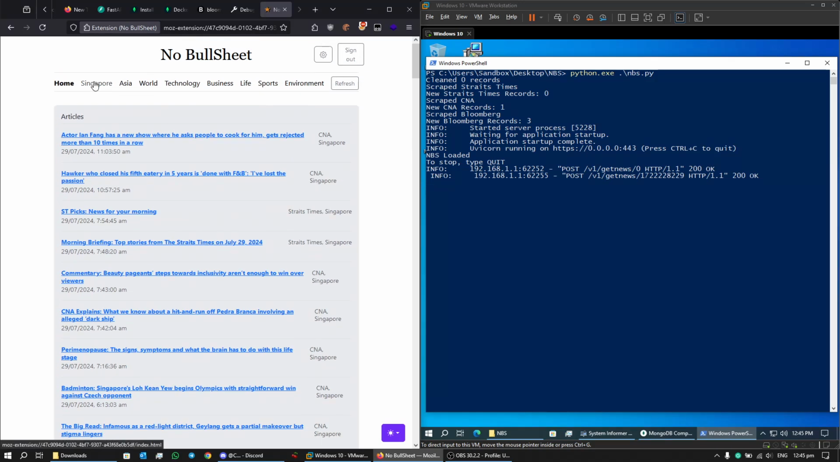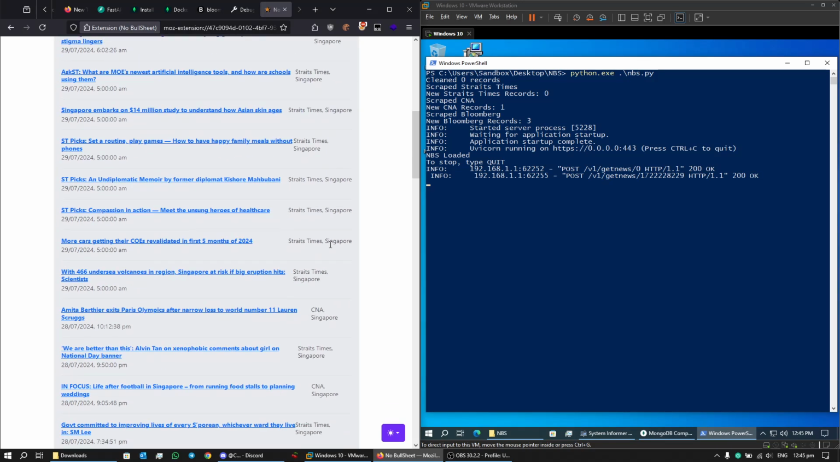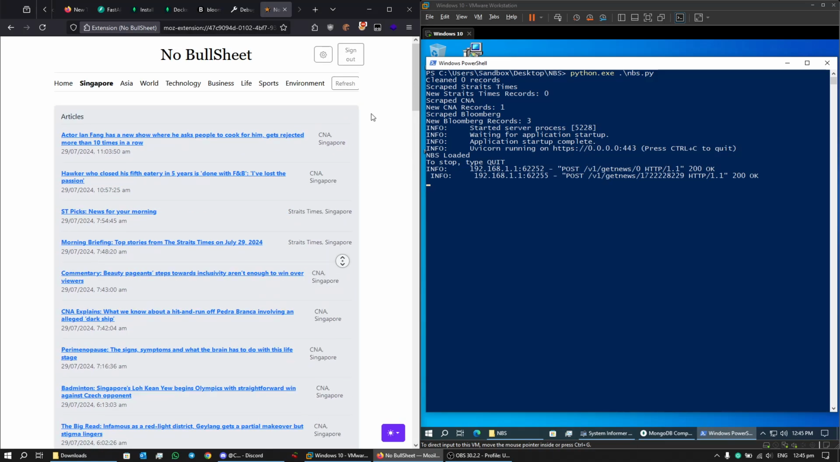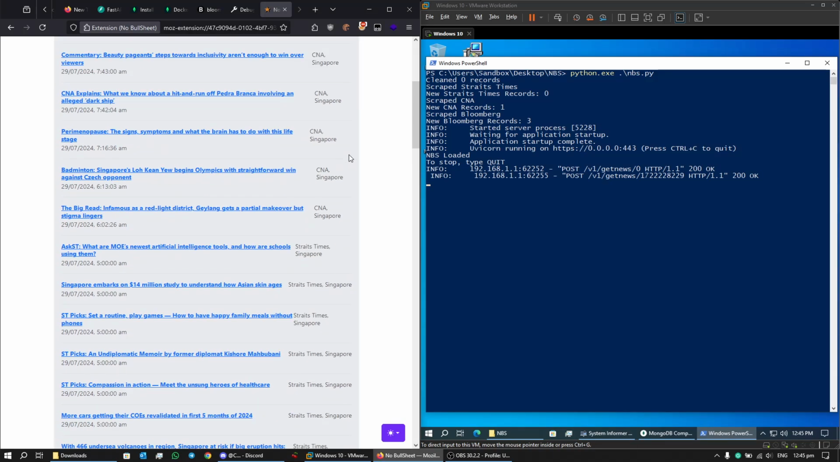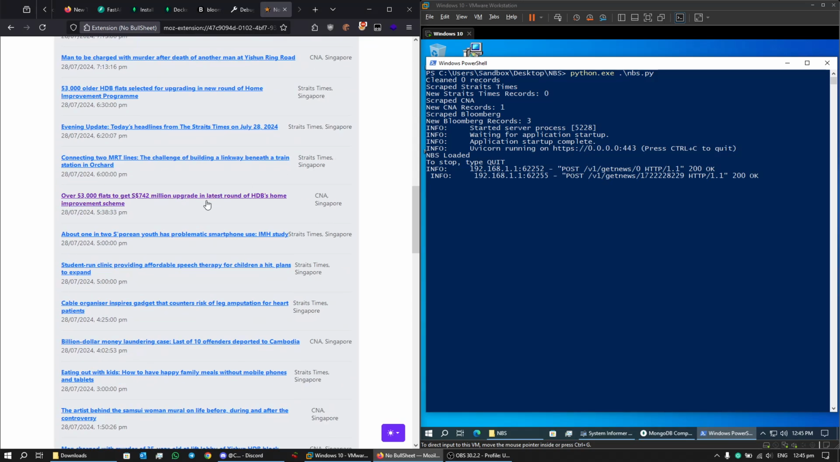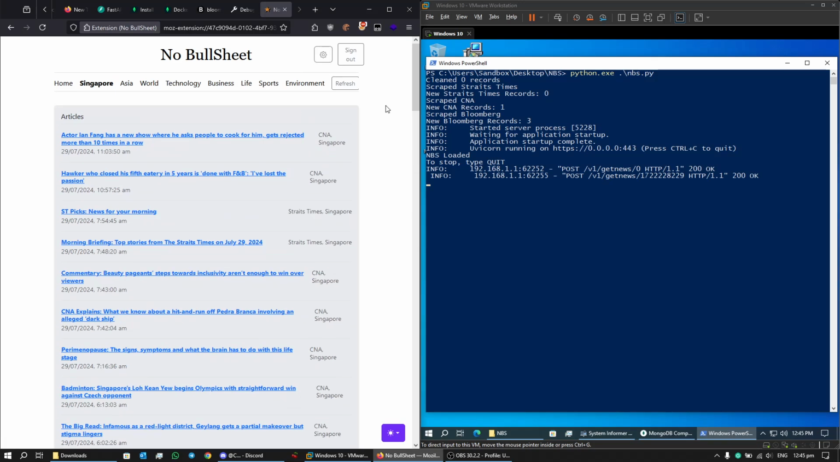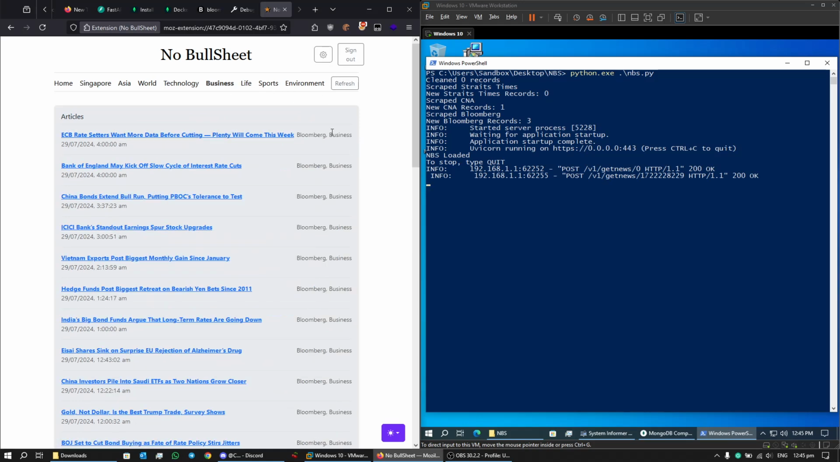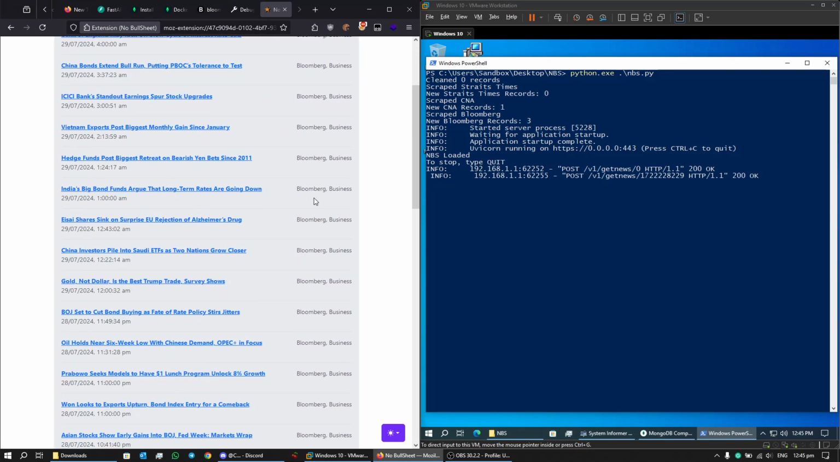Additionally, you can see that the category filters work. See, when we click on Singapore, only Singapore categories are shown. Additionally, to aid usability, we have made it such that links that have been read before will be styled in a different color so that users will know what they have or have not read. And you can see, for example, under business category, only Bloomberg sources are being shown.